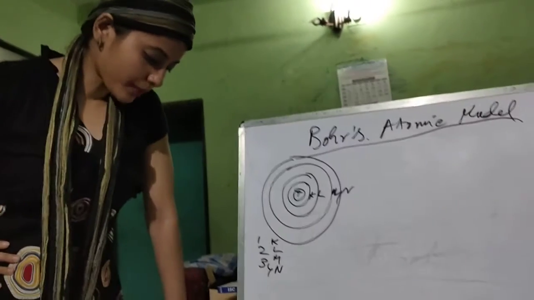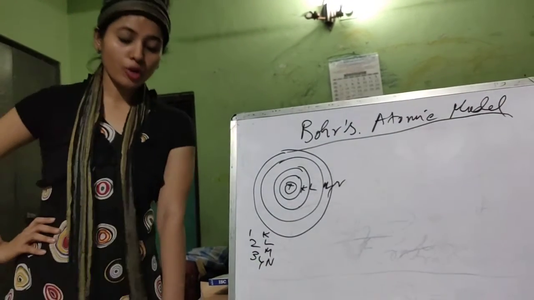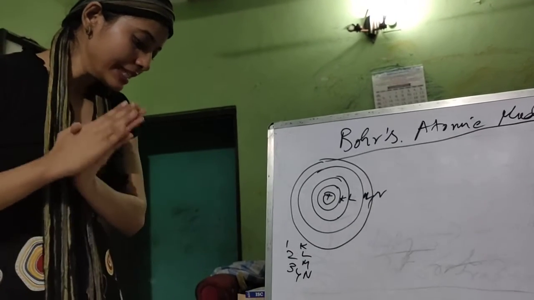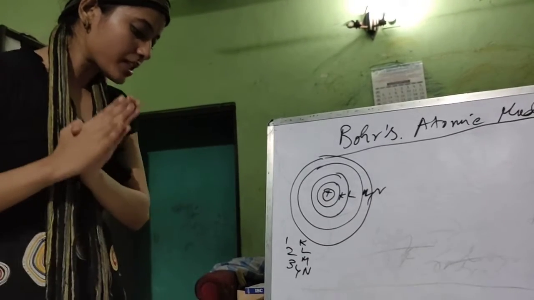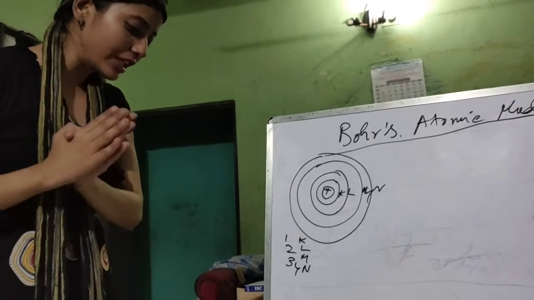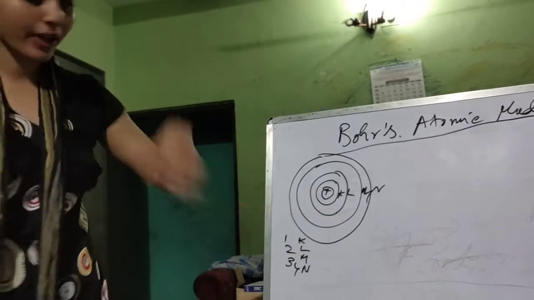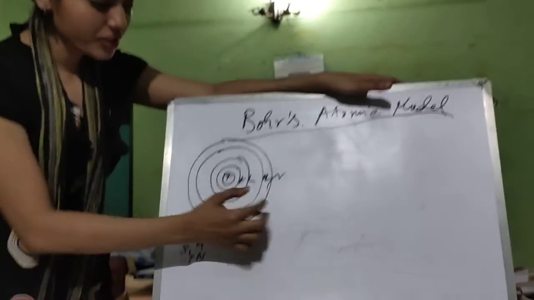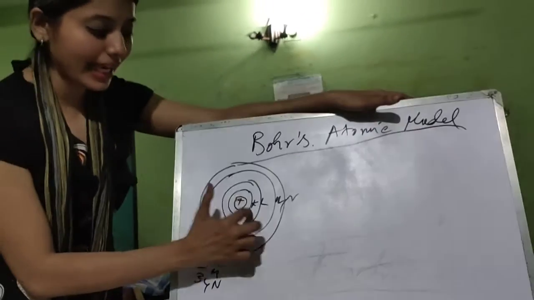Postulates of Bohr's atomic model. According to Bohr's atomic model, the first postulate is that electrons move around the nucleus in certain specifically permitted circular orbits known as energy levels or energy states. So these are those energy levels. The one nearest to the nucleus is the K shell.